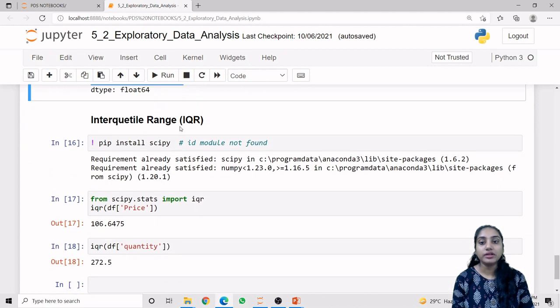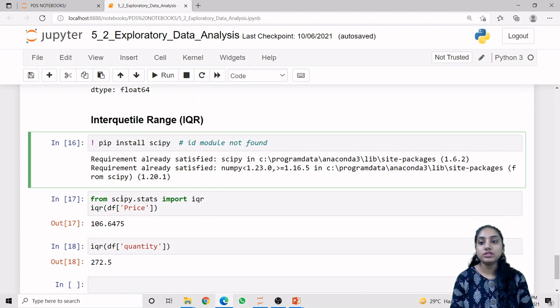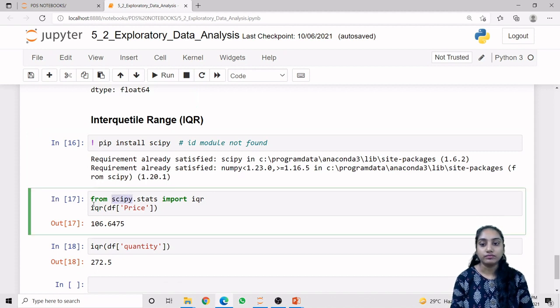Now the interquartile range, IQR. For the IQR we are using the SciPy module. From the SciPy module we import the stats class, and from that we import the IQR method, that is, from scipy.stats import iqr.